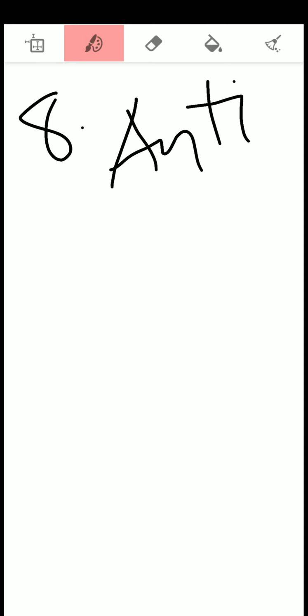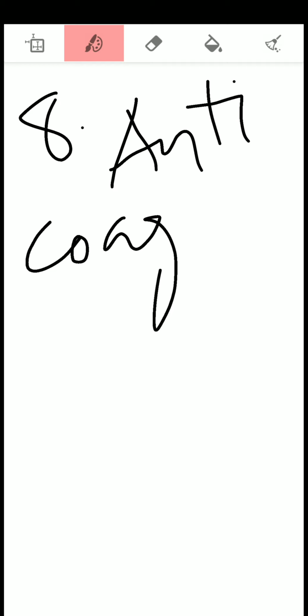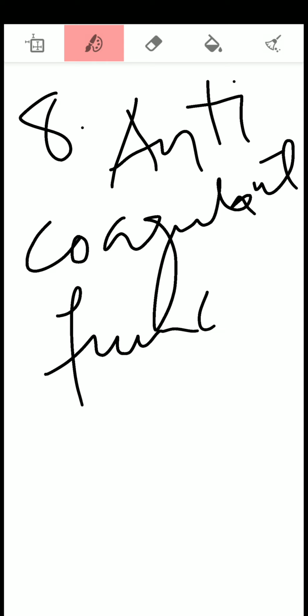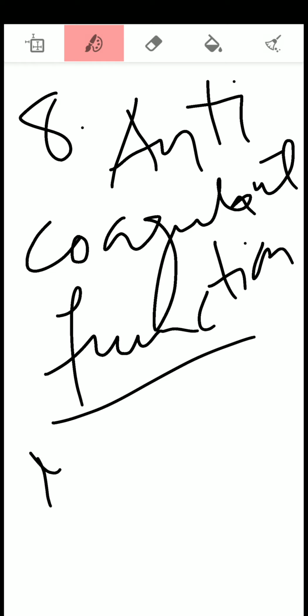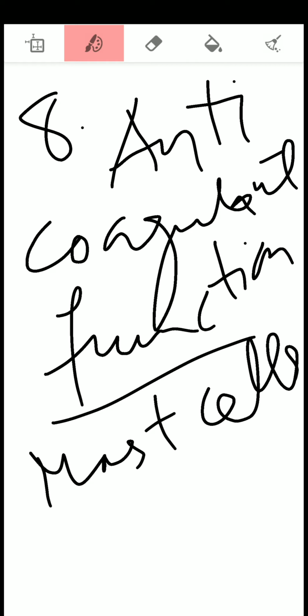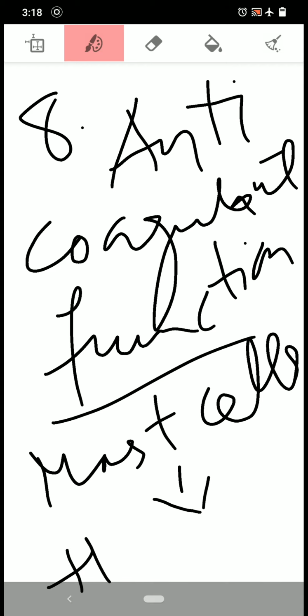Then the eighth function is anticoagulant function. Here the lungs contain mast cells, and these mast cells secrete a substance called heparin.